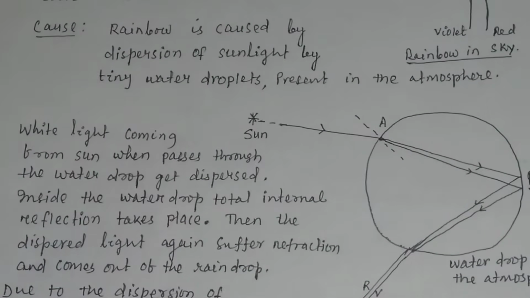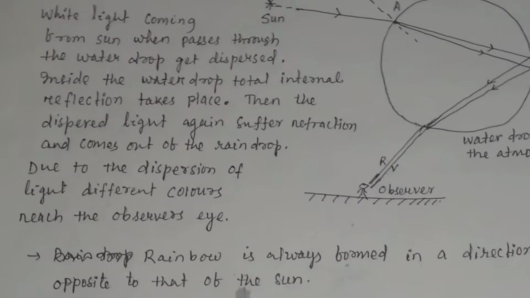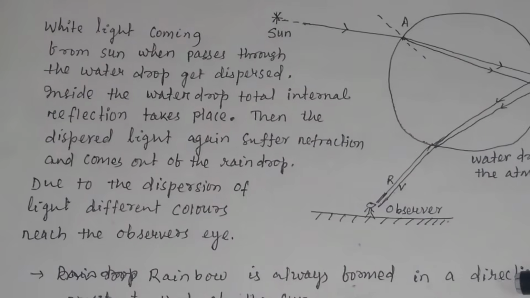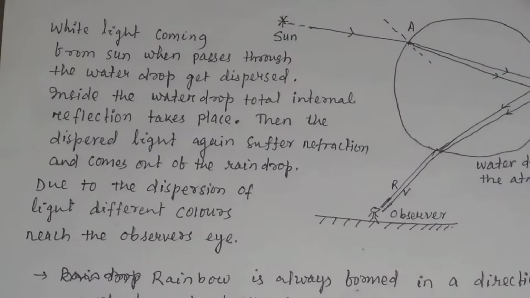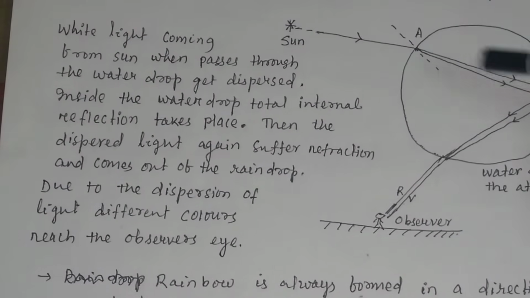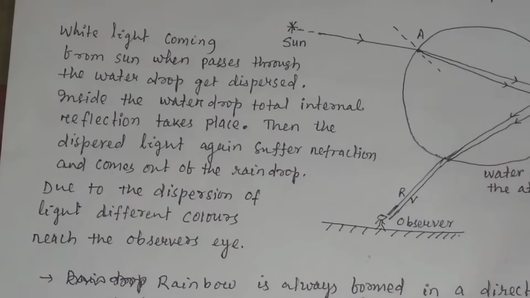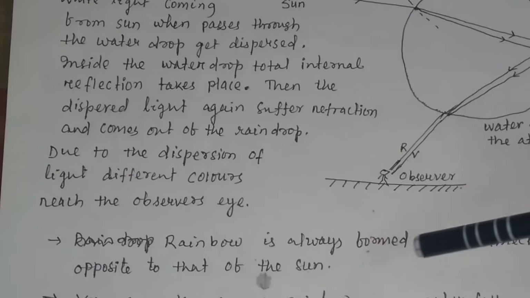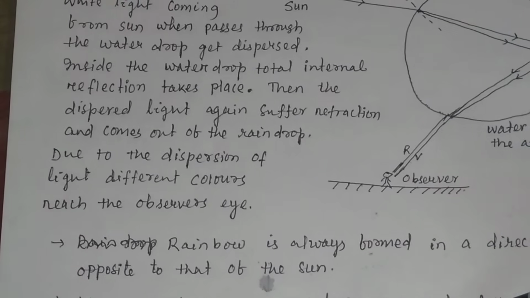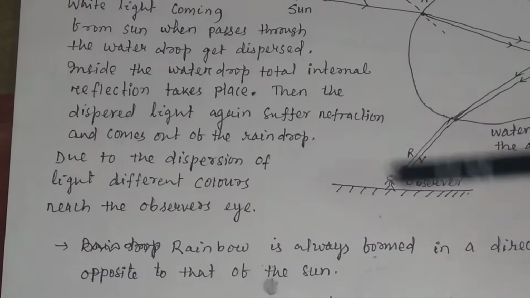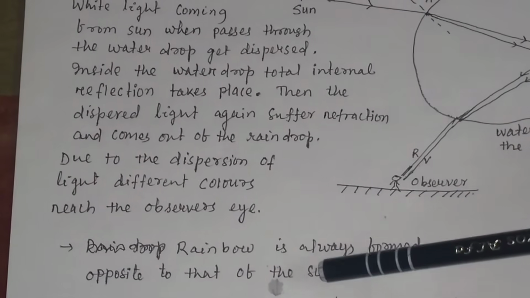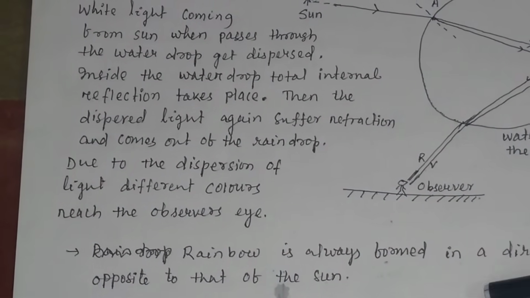So a rainbow is always formed in a direction opposite to that of the sun. Remember, a rainbow always forms in the opposite direction of the sun. If the sun remains here, the rainbow forms here. So you can also see a rainbow near a waterfall or water fountain with the sun behind you. If you have a waterfall here and the sun here, then also you can observe a rainbow, if the observer is here.